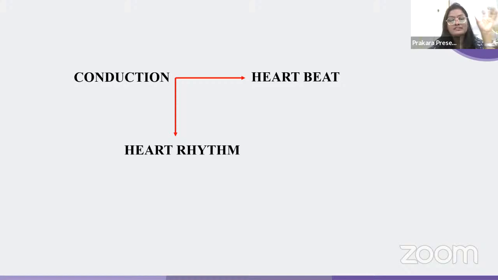If the CEO, which is the sympathetic or parasympathetic nervous system or whatever, wants the work to be done fast or slow, which is the heart to beat fast or slow, then they will give a command to the manager, which is our conduction system, to make the employees, which are the heartbeats, fast or slow. Based on that, the heart rhythm will change to be fast or slow. So conduction is not directly interlinked to the heart rhythm. It is indirectly related to the heart rhythm. These are the responsibilities of the conduction system in your heart.